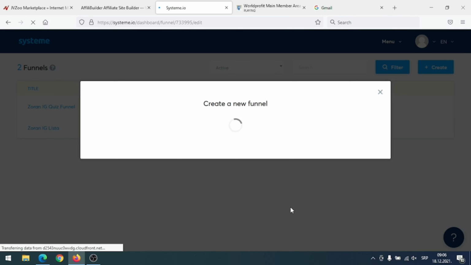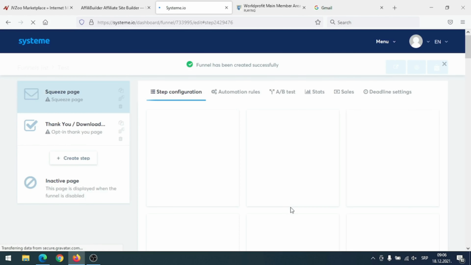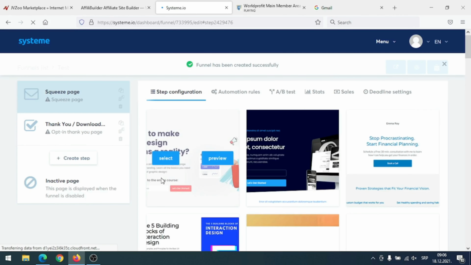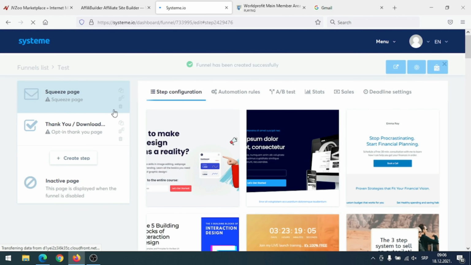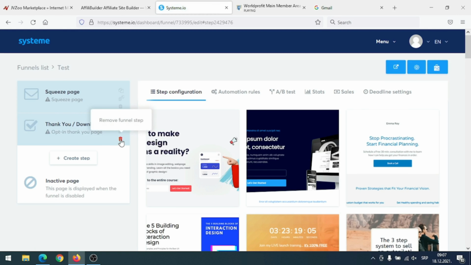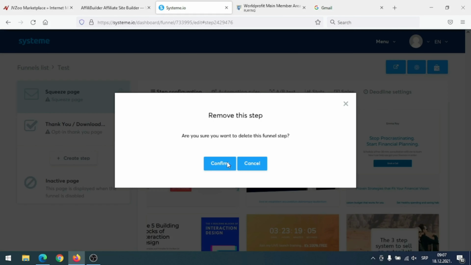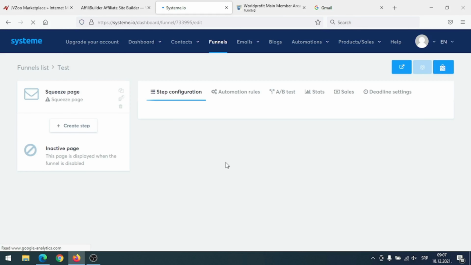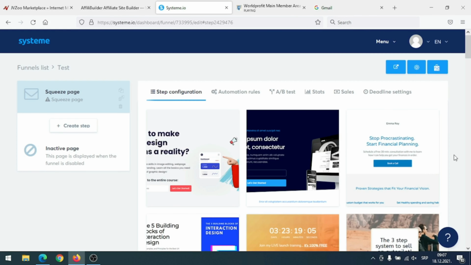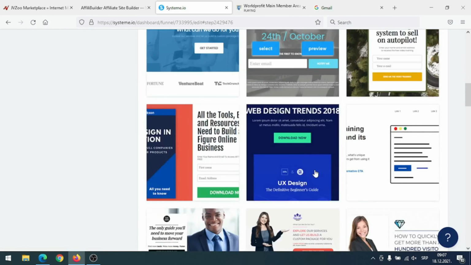And System.io will create your funnel. But this funnel is still not active, as you can see here. This is our squeeze page. But because this is a bridge page, we don't need a thank you page. So I will just delete it, click here, remove funnel step, click here, and then click confirm, and that's it. I removed this step. And now I need to choose a template for my squeeze page in this case. So let's say I will choose this one here, but there are plenty of templates that you can use.